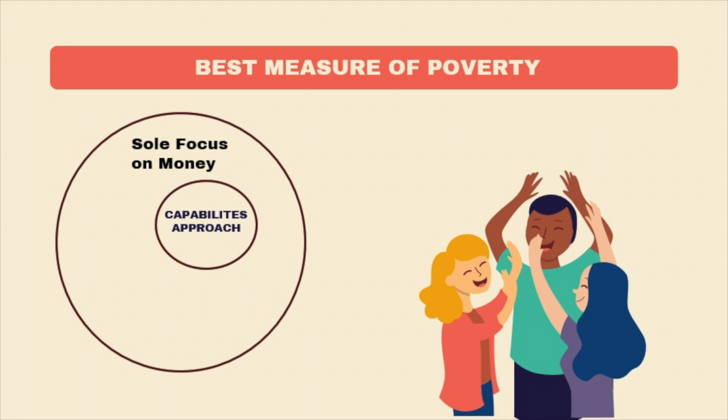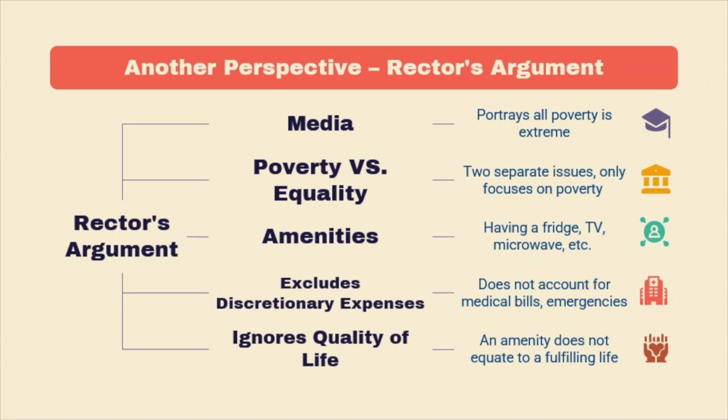For that reason, the central capabilities approach states people have the freedom of choice to believe and say what they want, freedom to go wherever they want in the world and their community without harm, and freedom to play. While we have concluded that the central capabilities approach is the best measure, it is necessary to understand a different perspective. In Rector's Air Conditioning, Cable TV, and Xbox article, he argues that the range of poverty is so vast that many people in poverty aren't suffering as much as the media, news sources, and stereotypes imply they do.